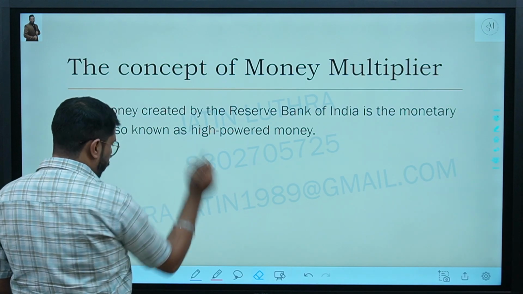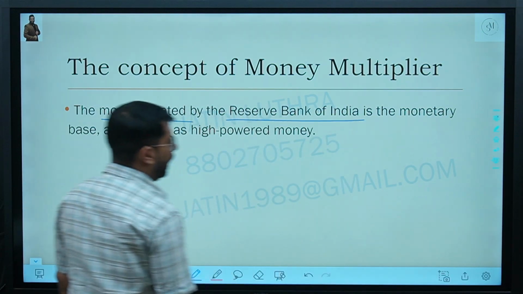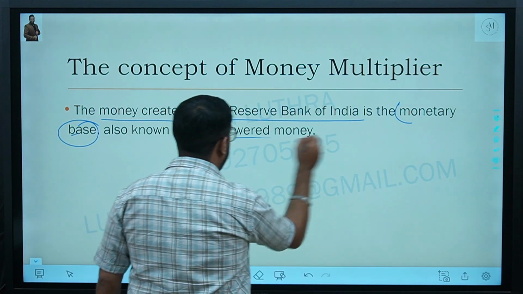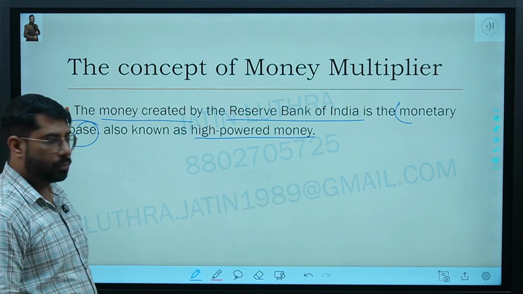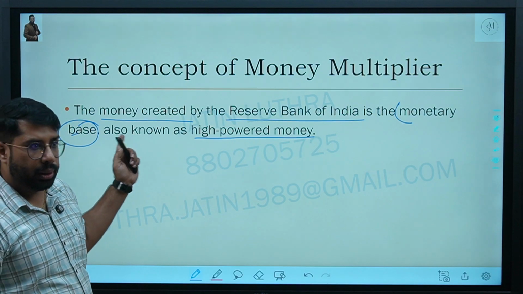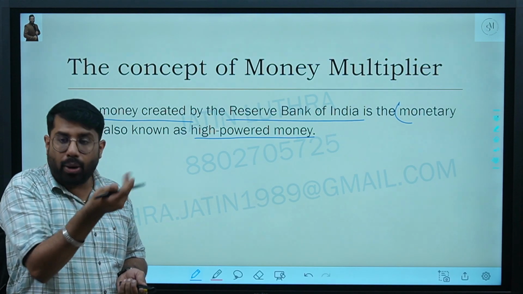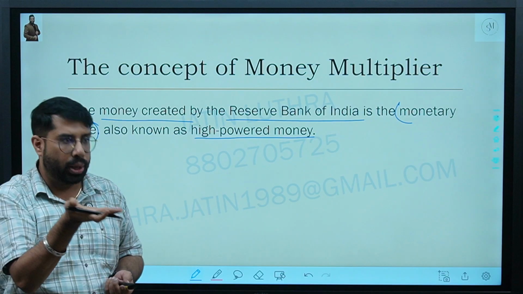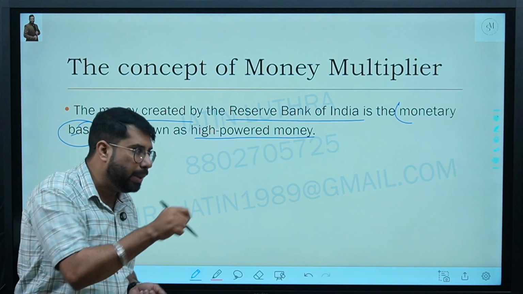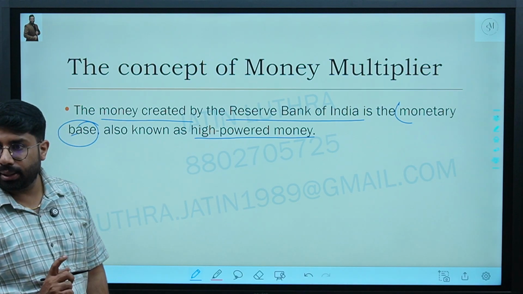The money which is created by the Reserve Bank of India is known as the monetary base or high powered money. The money which is created by RBI is known as the monetary base, the base given to commercial banks to work on. Clear hai?